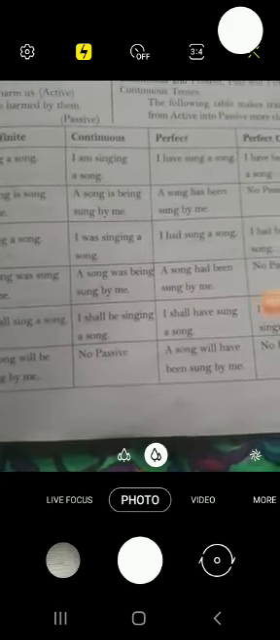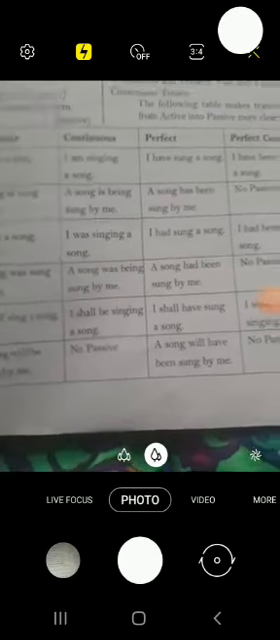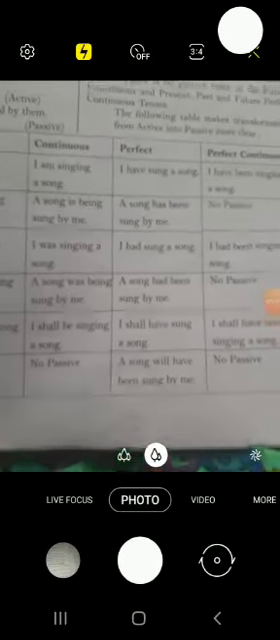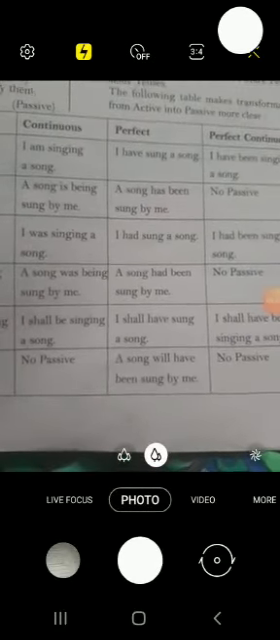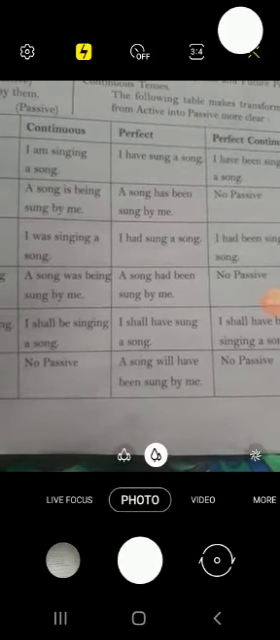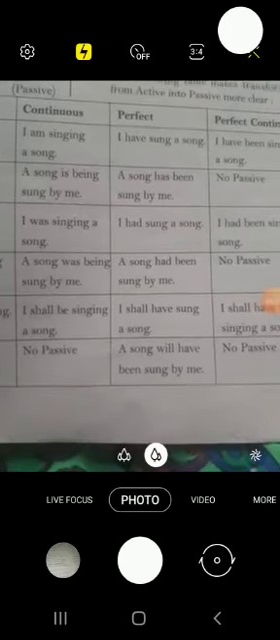I shall be singing a song. So future continuous is not changed from active to passive. Now come to perfect. I have sung a song. This is active. Now when we make it passive, only one verb is added, that is been. A song has been sung by me.